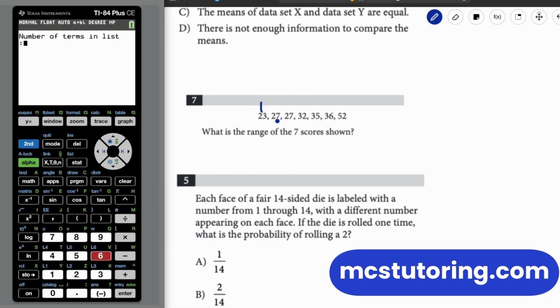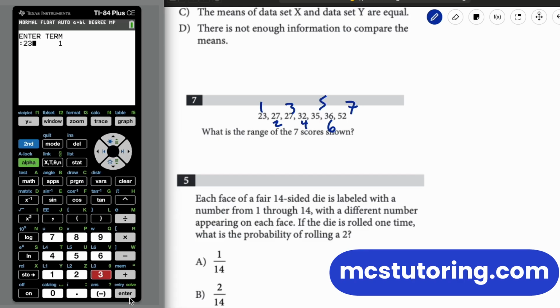So we're going to go 1, 2, 3, 4, 5, 6, 7. And we know it's 7 things, or 7 numbers, or 7 terms in the list. So first, oh no, my bad. 7 is the number of terms in the list. Oh my gosh, I got to focus here.